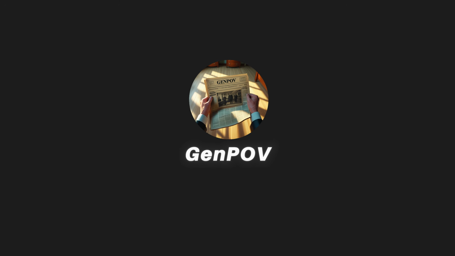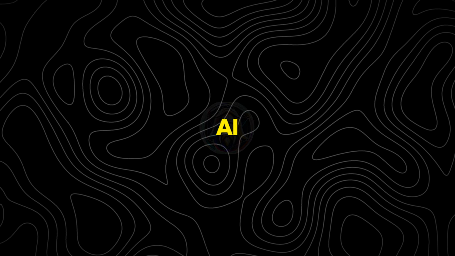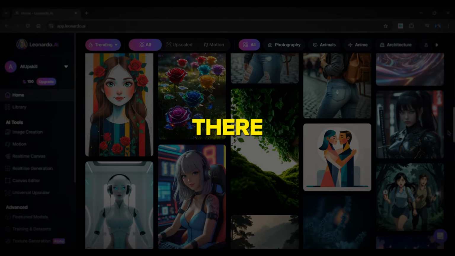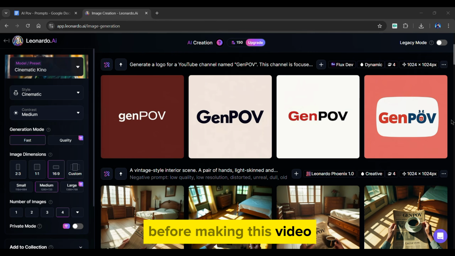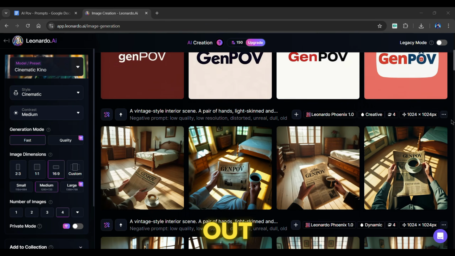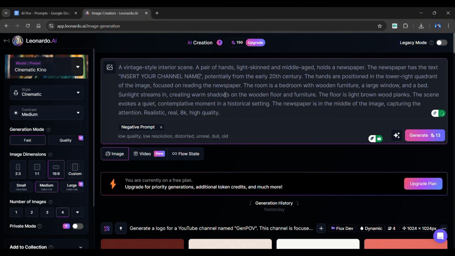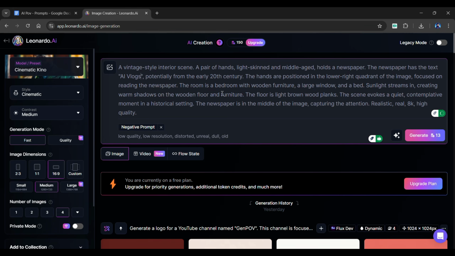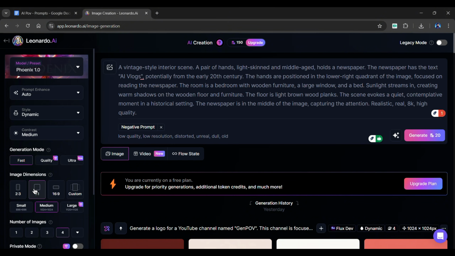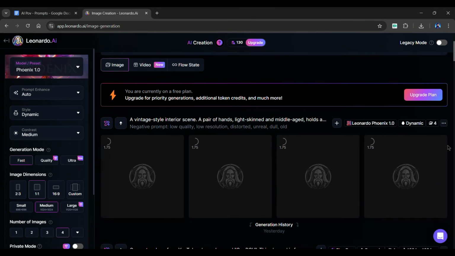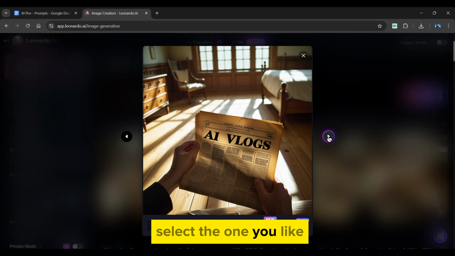Now that we have a name, let's create a channel logo. If you've ever used AI for image generation, you've probably heard of Leonardo AI. It's hands down one of the best tools out there. Once you're on the Leonardo AI dashboard, click on the image generation. Before making this video, I tried generating a couple of images, and they turned out pretty cool. Now, copy and paste the prompt from my prompt document into this box. Just add your channel name that you've selected from ChatGPT. Click on Model and choose Phoenix 1.0. Also, make sure the aspect ratio is 1:1, and simply click Generate. Let's fast forward a bit, and bam, you've got a sleek, pro-level logo. Select the one you like.